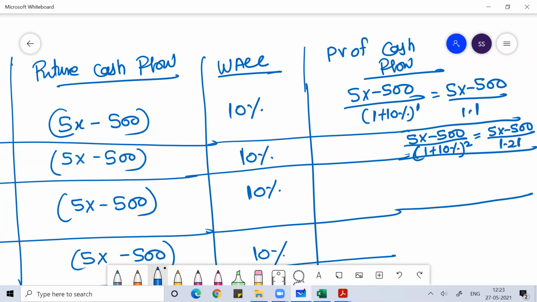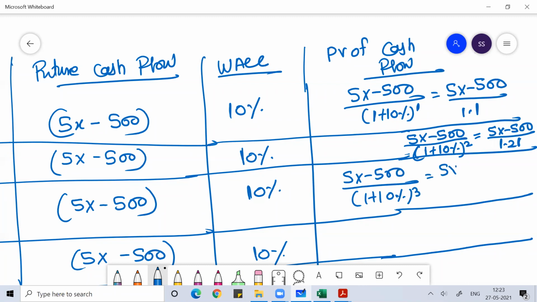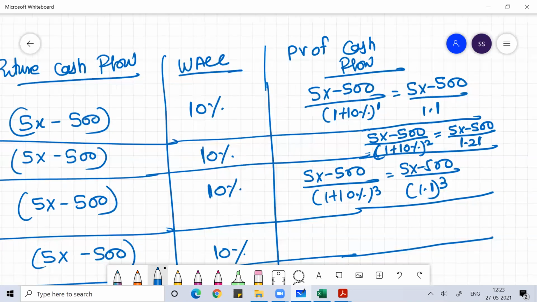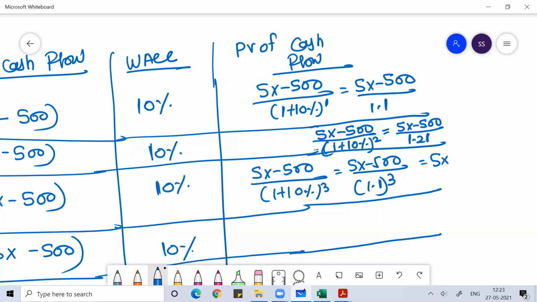You can use a calculator, guys. Then 5x minus 500 divided by 1.1 to the power 3, which is 5x minus 500 divided by 1.331, if I'm not wrong.